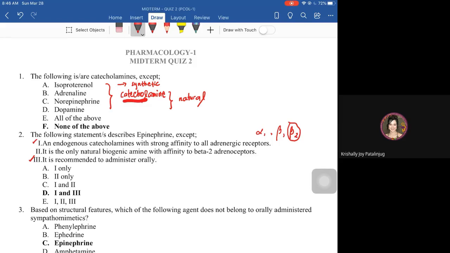Therefore, it is not advisable to administer catecholamines orally because they will undergo extensive first pass effect, rendering the drug useless. So the answer for this item is letter D. 1 and 3 are the exceptions or the incorrect statements about epinephrine.